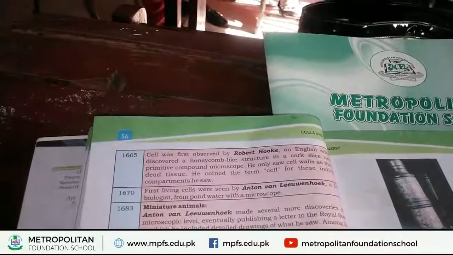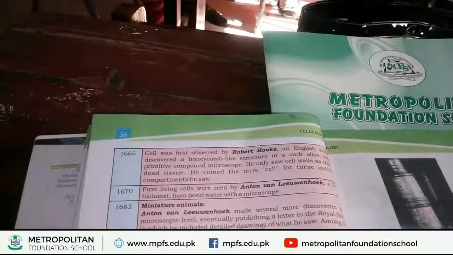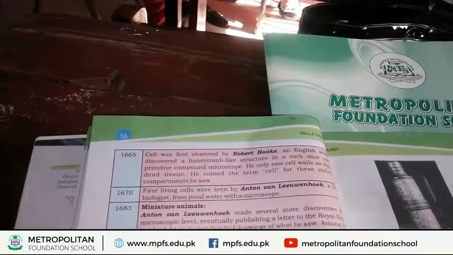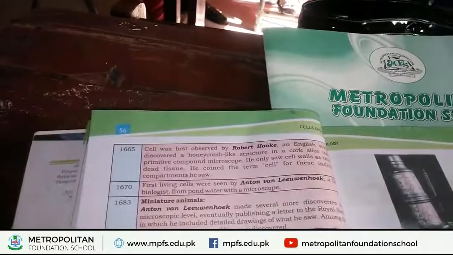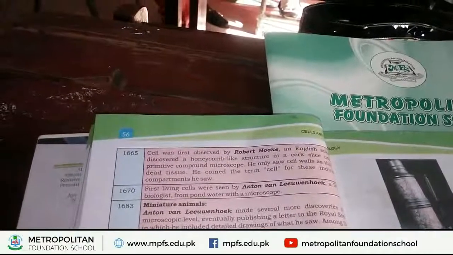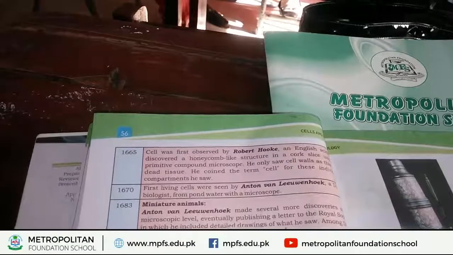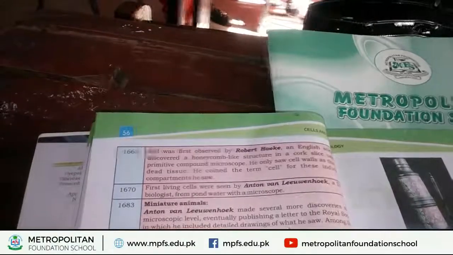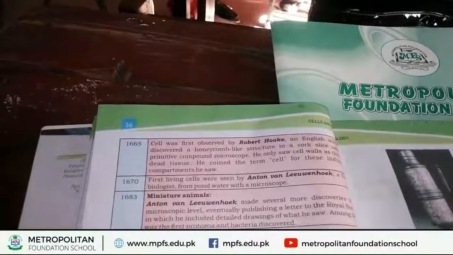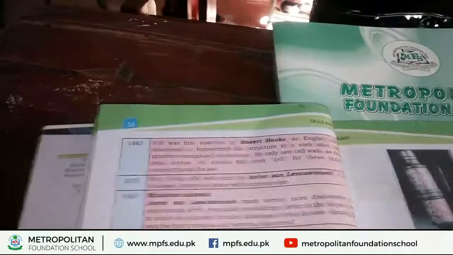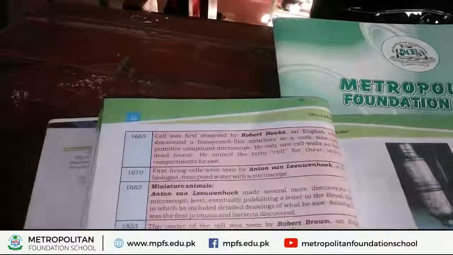When he studied it, he saw it is a unicellular organism, which means its body is made up of only one cell. In this way, Anton van Leeuwenhoek first observed a living organism under a microscope.